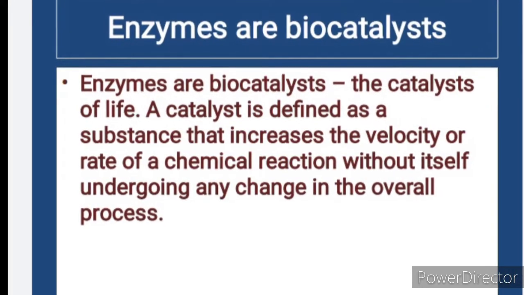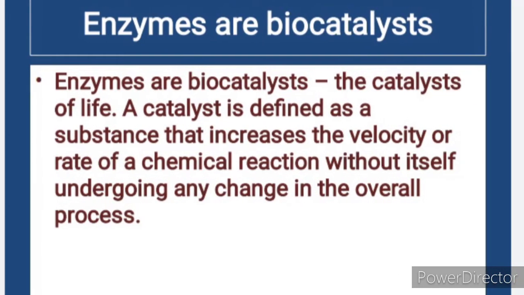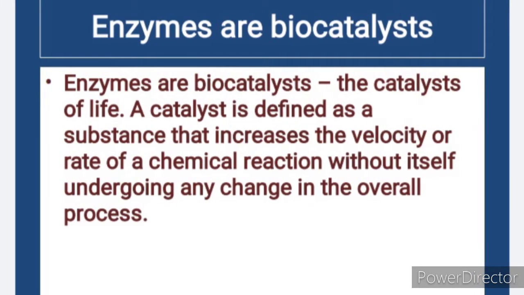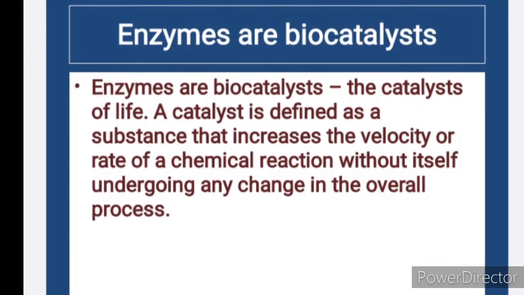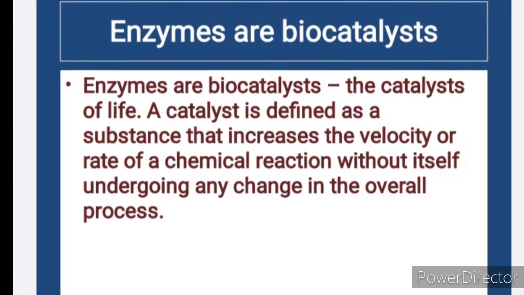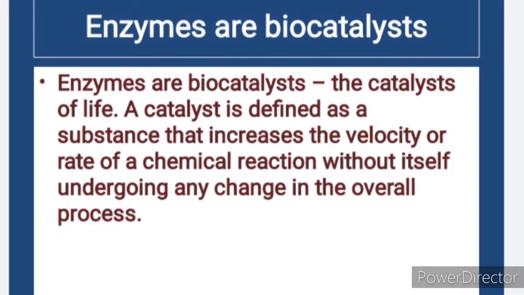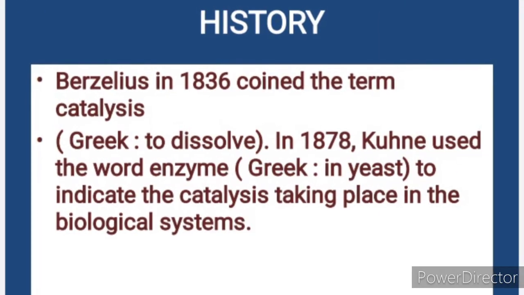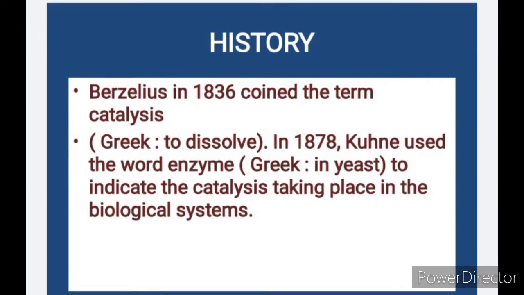It increases the rate of a reaction by lowering the activation energy. It changes only the rate at which equilibrium is achieved. It has no effect on the position of the equilibrium. Enzymes can be divided into two general classes: simple enzymes, which consist entirely of amino acids, and conjugated enzymes. Conjugated enzymes contain a non-protein group called a cofactor, which is required for biological activity.